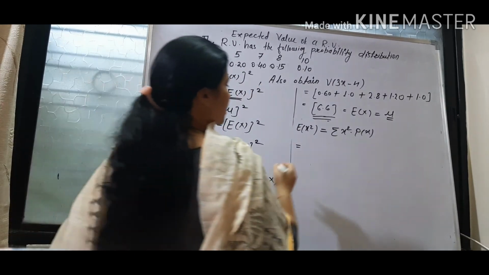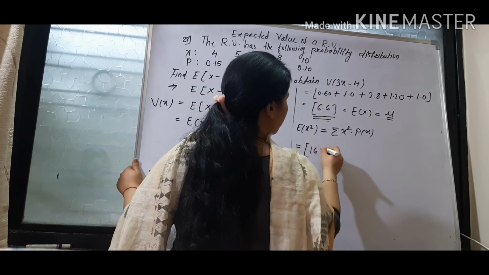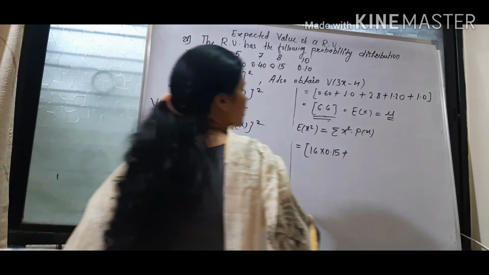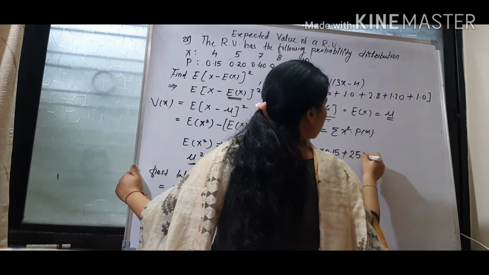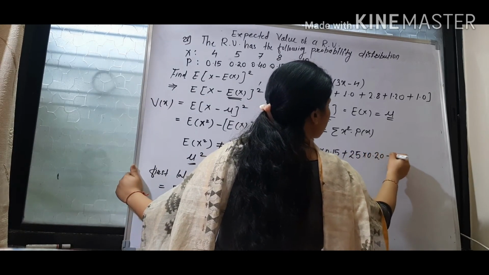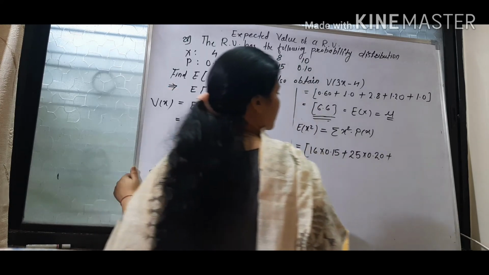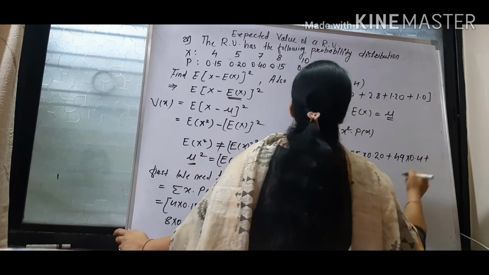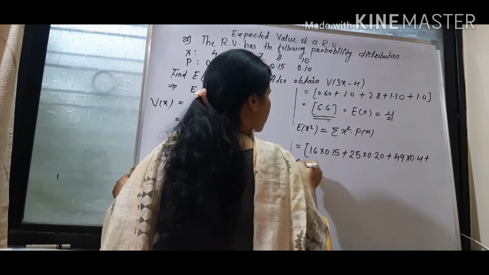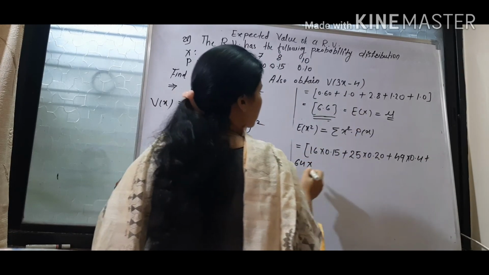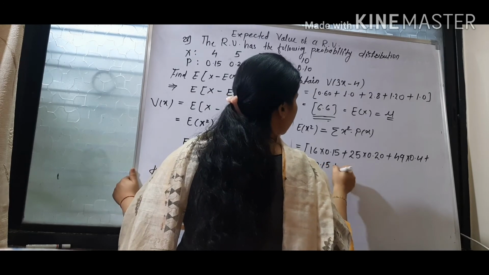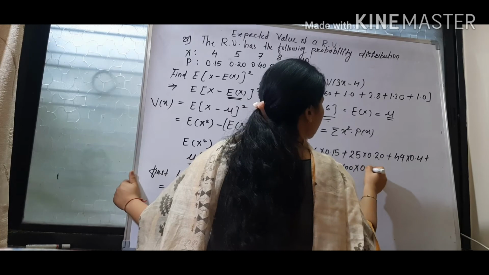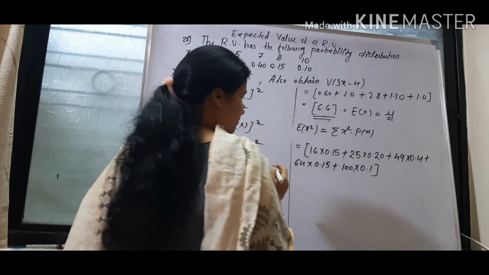So 4 square is 16 into 0.15, 5 square 25 into 0.20 plus 7 square 49 into 0.4 plus 8 square 64 into 0.15 plus 10 square 100 into 0.1. Now product.